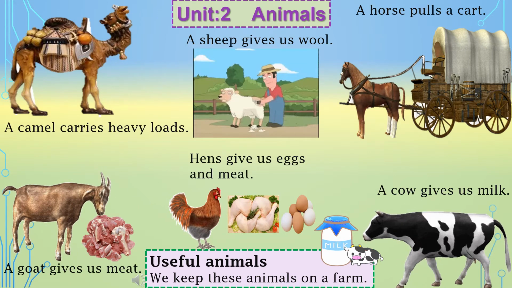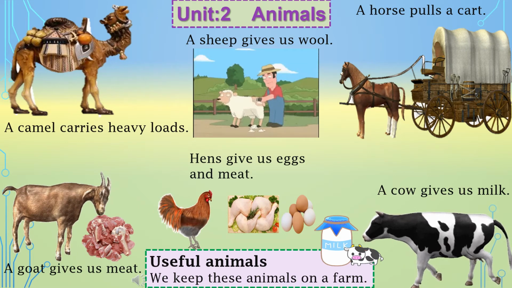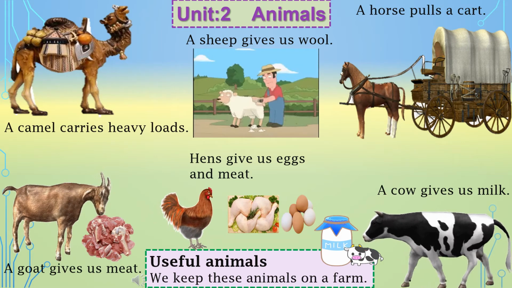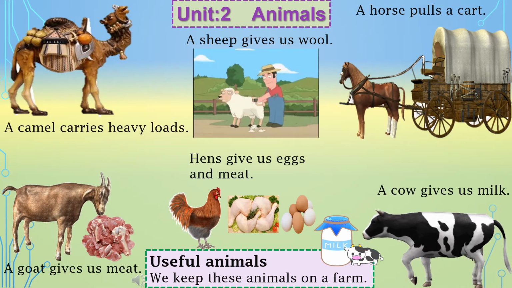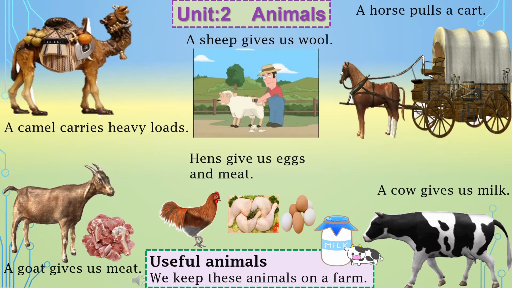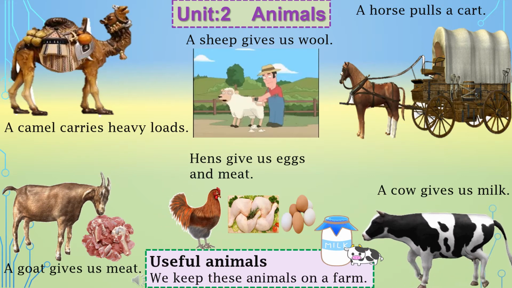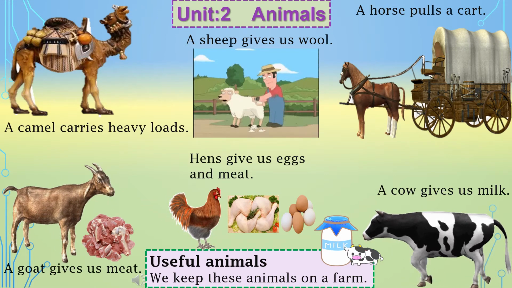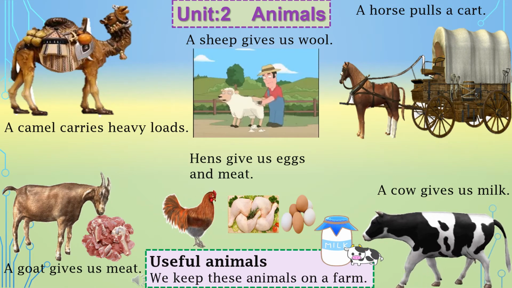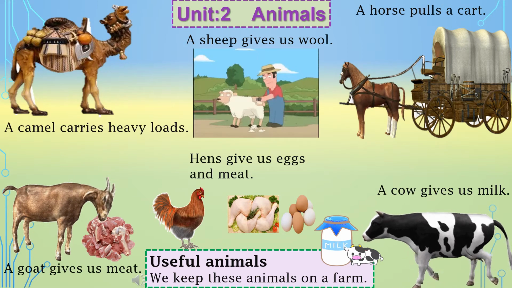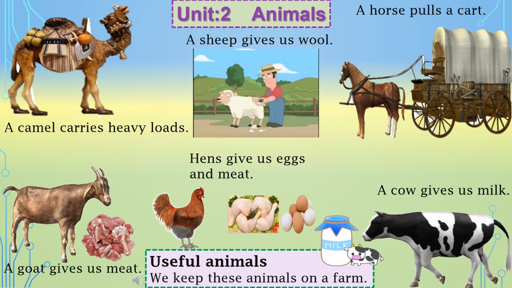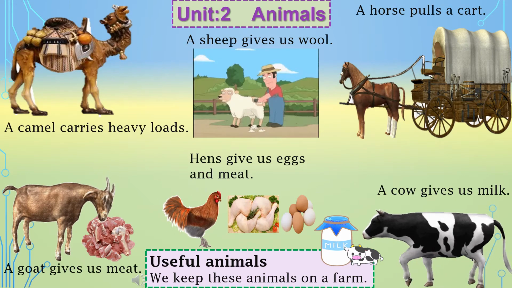Sheep give us wool, and silkworm, which is an insect, gives us silk. Woolen cloth, the sweaters you wear in winter season, are made of this wool, and wool comes from the sheep.